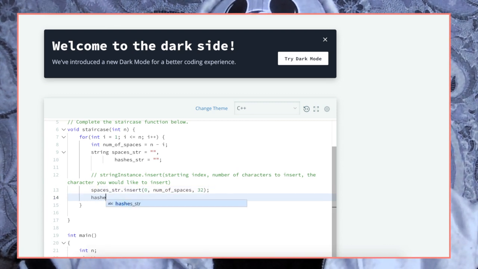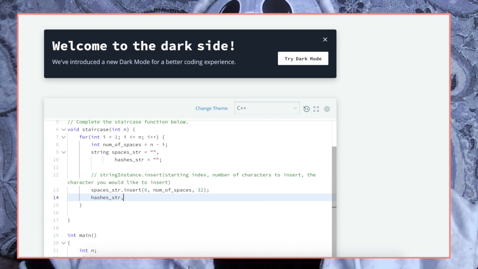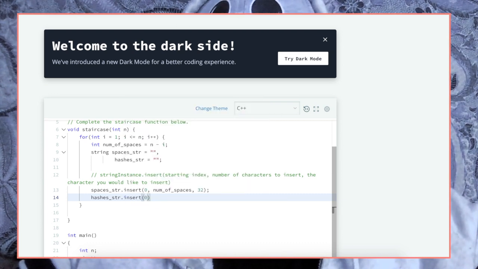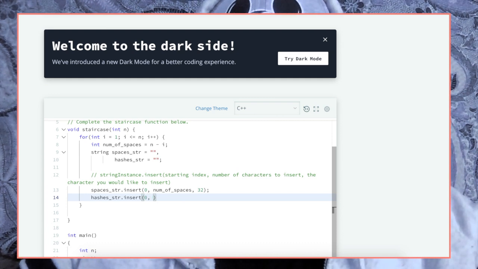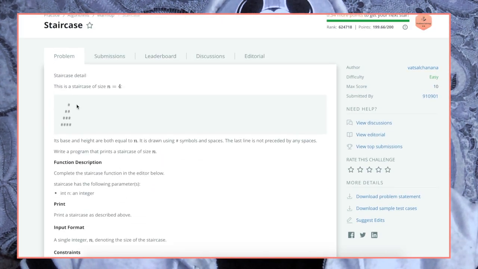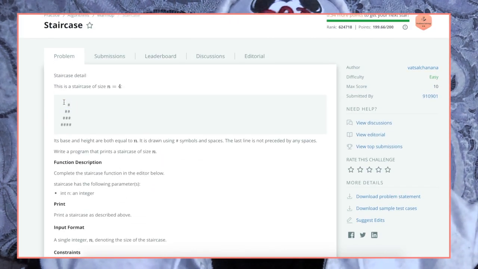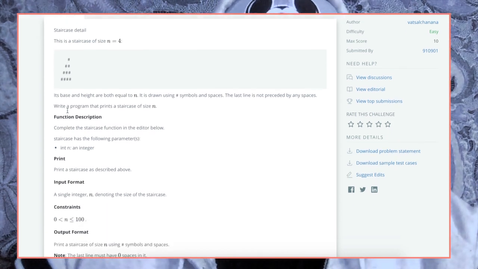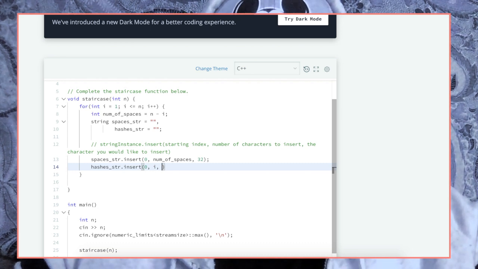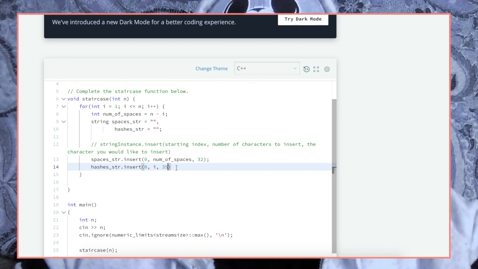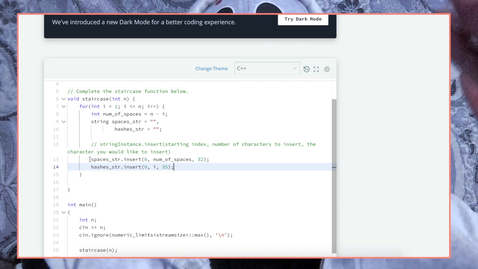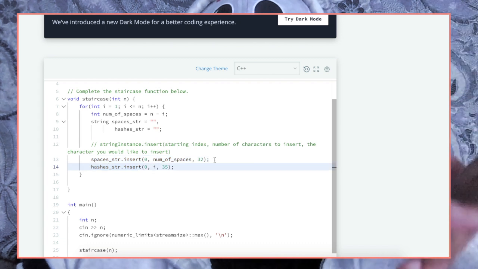Then we can do a hashes string dot insert, and it's going to be that same thing starting with 0, right? And then it's going to be i, because i is going to be the number of hashtags that we want in that iteration. Iteration 1, we just want 1 hashtag. Iteration 2, we just want 2 hashtags. So i is perfect. We don't have to do any kind of crazy calculations for that. And then we can just put 35. Right? So this is the spaces string, and then this is the hashes string.